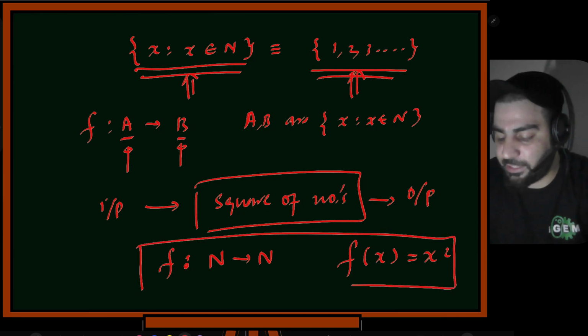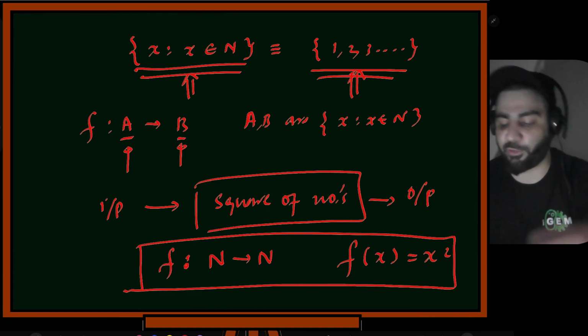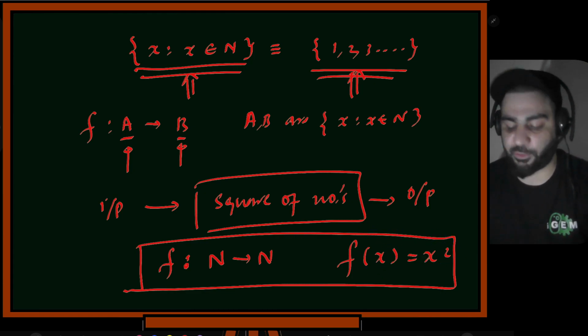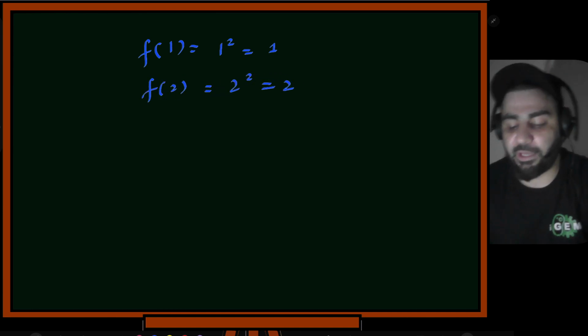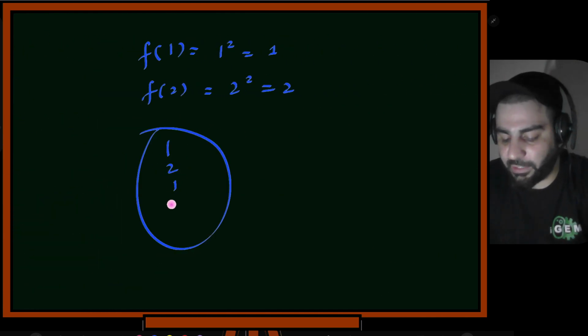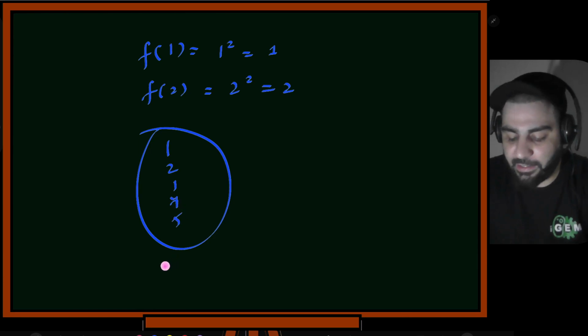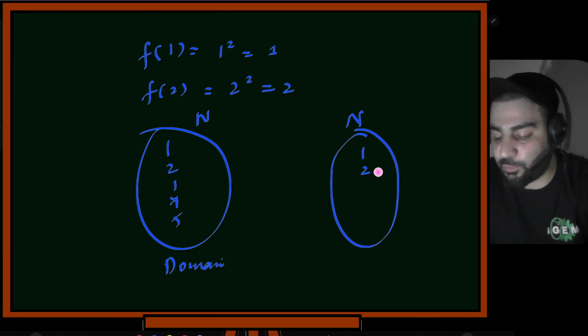This is how you will see it in the books. Usually this is how it is written in the books. F goes from natural numbers to natural numbers, and where f of x is defined as x square. Now this is a whole description. If I give it f of 1, so you'll write 1 square, that is equal to 1. If I write f of 2, this is 2 square, that's equal to 4. Okay, now you can see that if you have this 1, 2, 3, 4, 5, so this is my domain, which I call a domain. I said this goes from n to n. Now again here there is n, so 1, 2, 3, 4 and so on.